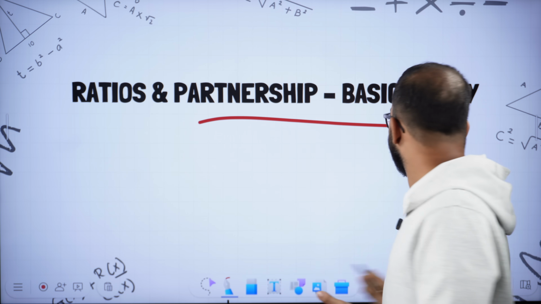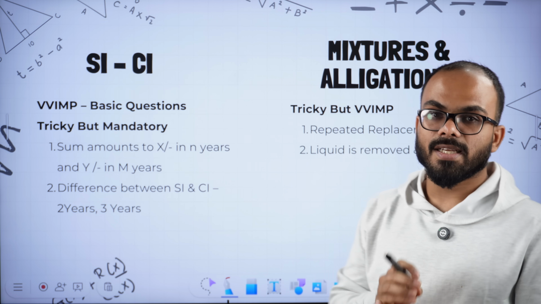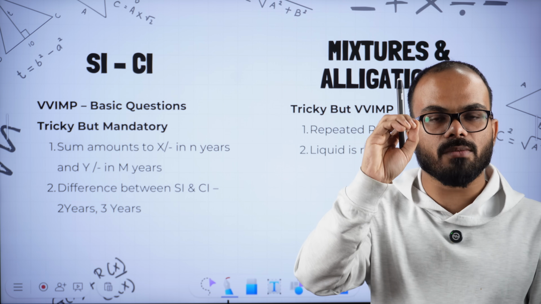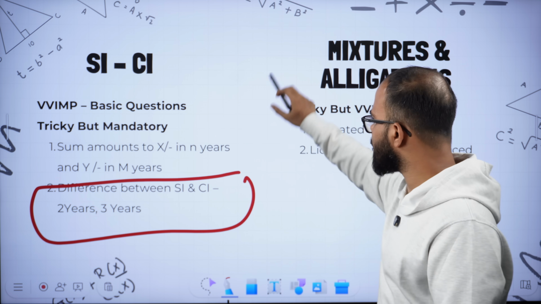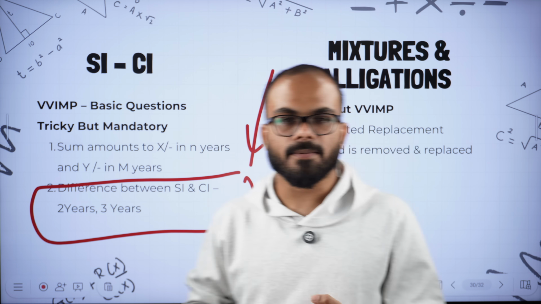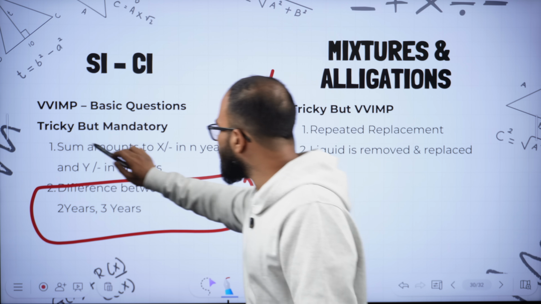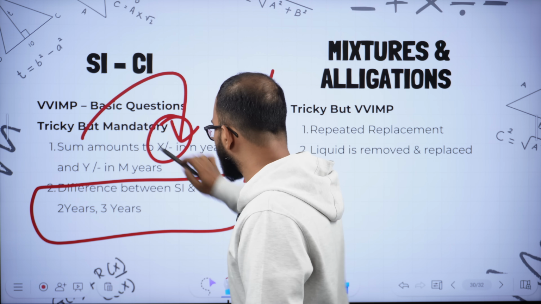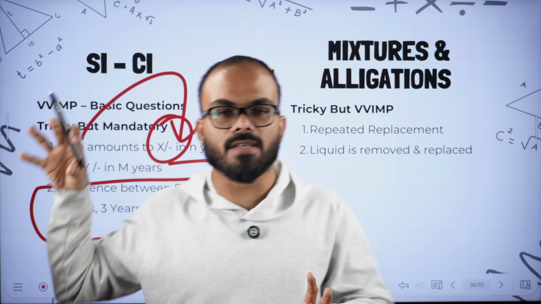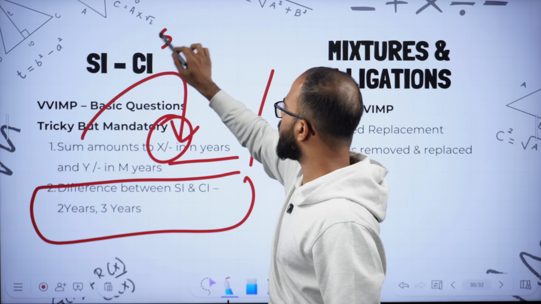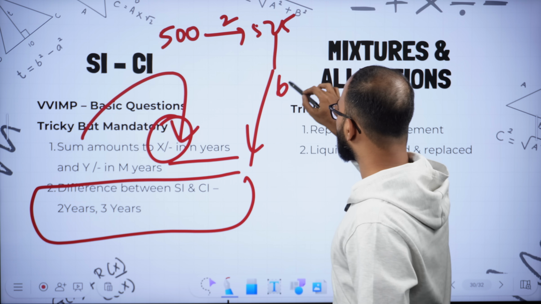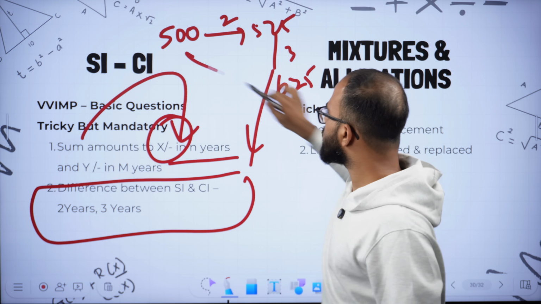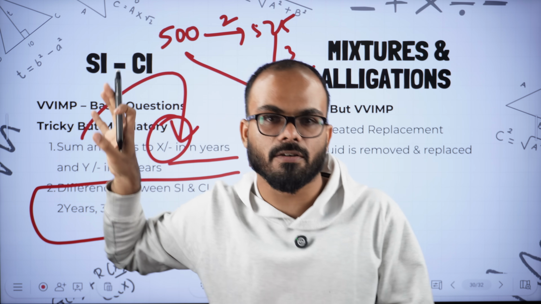These are pretty easy. You don't have to worry about these chapters. Within SI and CI, there is one model that I want you to focus upon. That is the difference between SI and CI. These types of questions, and the model where there is a certain sum that amounts to X rupees in some years and Y rupees in some years. For example, it would say 500 rupees becomes 575 in 2 years, and becomes 625 in 3 years. Then there will be a question based on this kind of data.